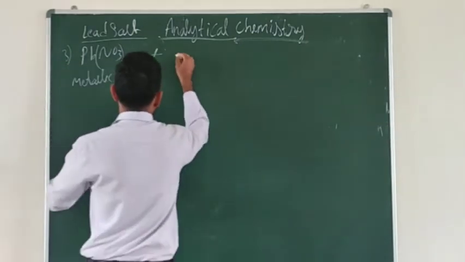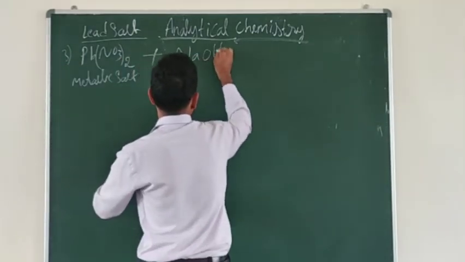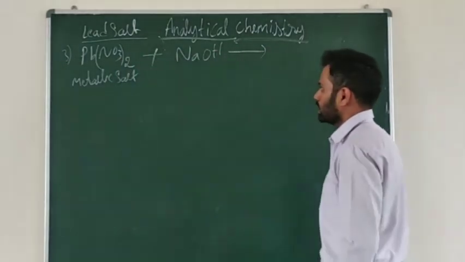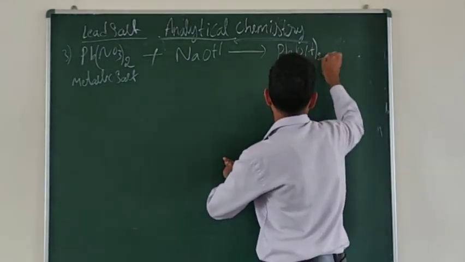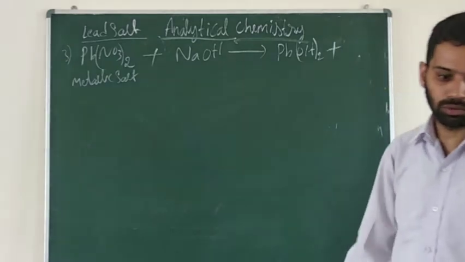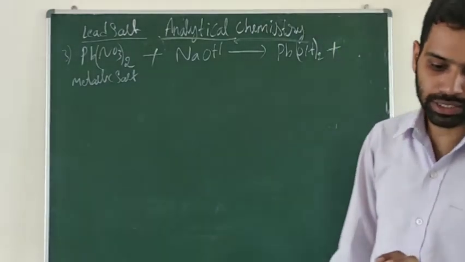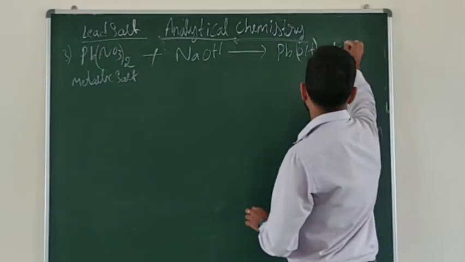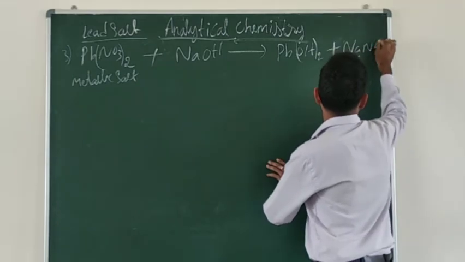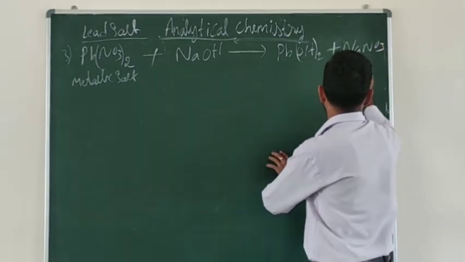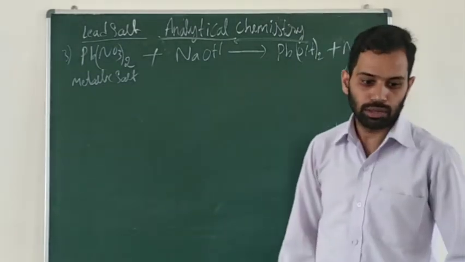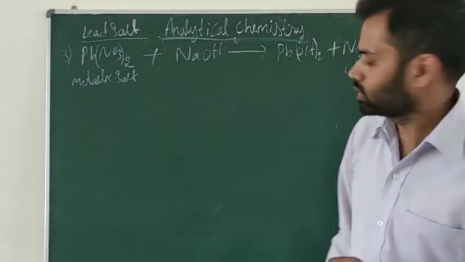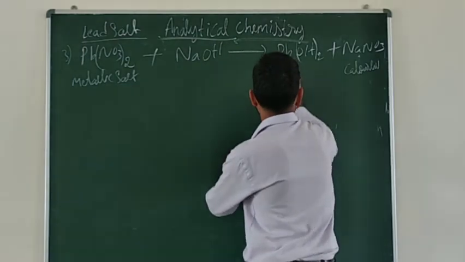For this one, if you add sodium hydroxide, it will form lead hydroxide, plus one more byproduct, sodium nitrate, NaNO3. This is colorless. Sodium nitrate is the byproduct. Okay, and this lead hydroxide is a white precipitate.